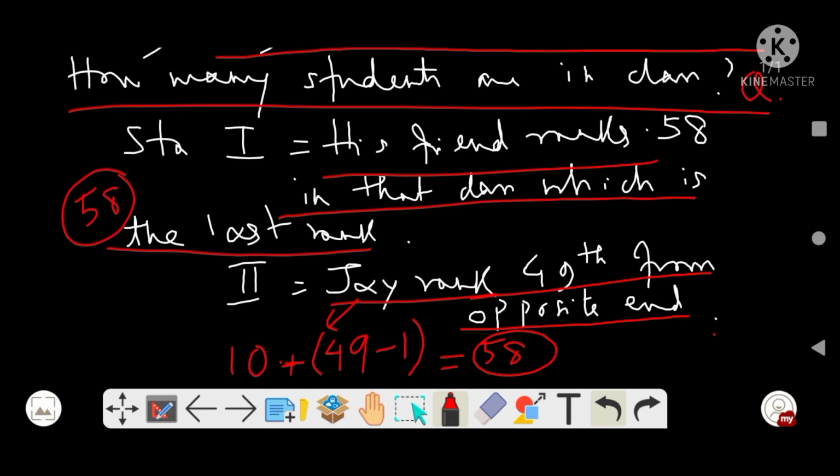So from statement 1 we can say that there are 58 students in the class. From statement 2 also we can say there are 58 students in the class, right? So both statements say that there are 58 students, correct?